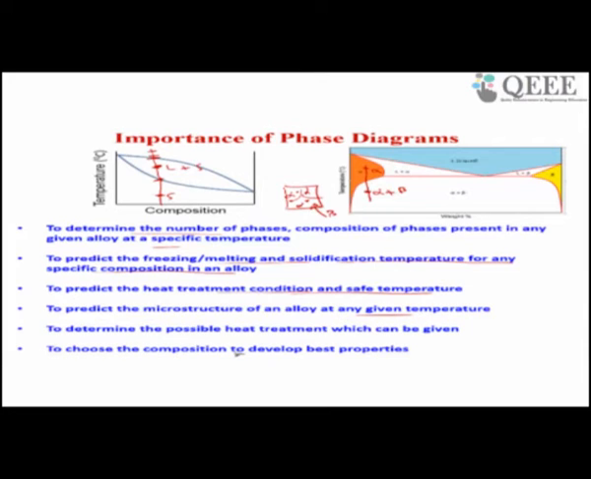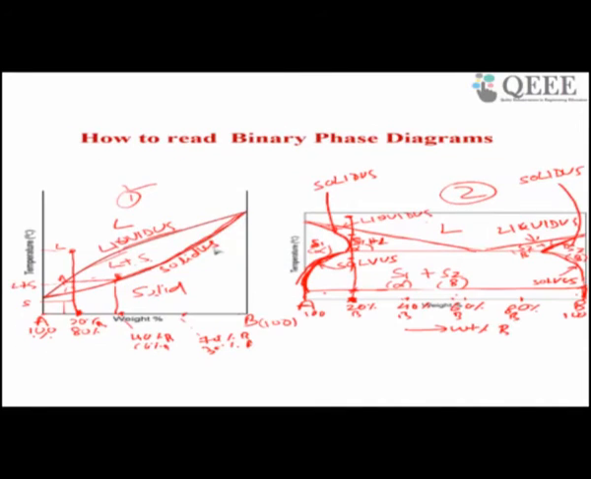And to choose the composition to develop the best properties. Since the phase diagram gives the microstructure, and since the microstructure tells you the property of a particular material, by using the phase diagram you can select a microstructure which will be desirable for achieving the best property. So all these things you can get from a phase diagram.